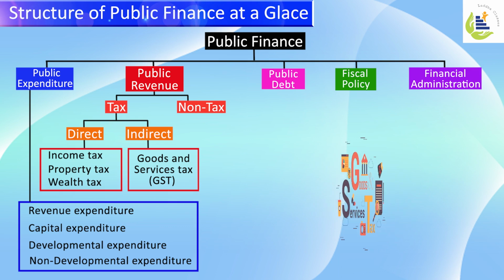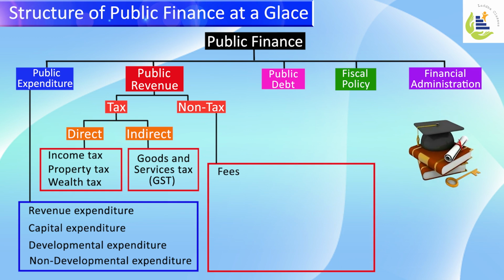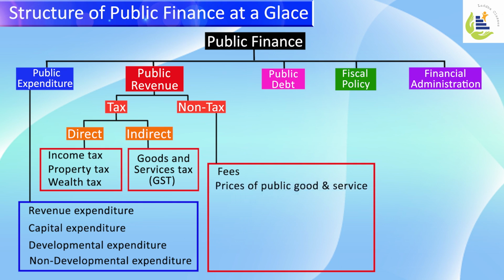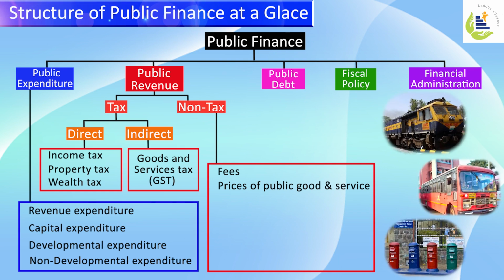Government also collects money through non-tax revenue sources like fees, such as education fee and registration fee. Another way of collecting non-tax revenue is prices of public goods and services. A lot of goods and services are provided by governments only at a price just to avoid the exploitation of people, like railway services, transport services, and postal services, right? So all these services are not free to people, they are charged at a price.